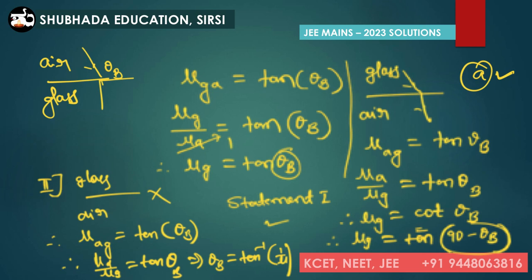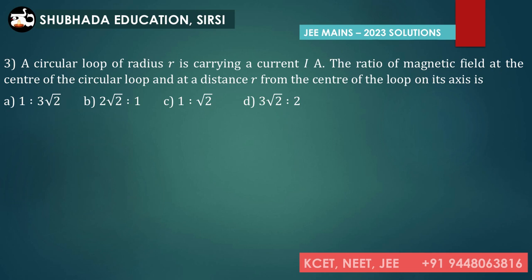Let's look at the third problem now. It says that a circular loop of radius r is carrying a current I ampere. The question is the ratio of magnetic field at the center of the circular loop and at a distance r from the center of the loop on its axis.